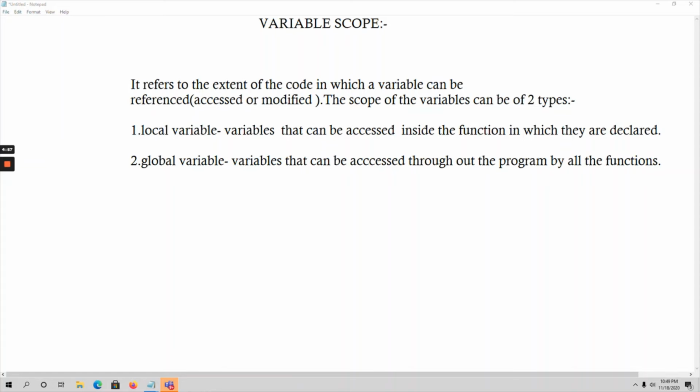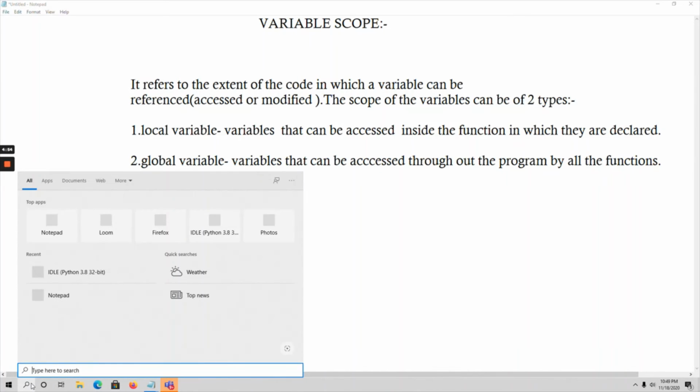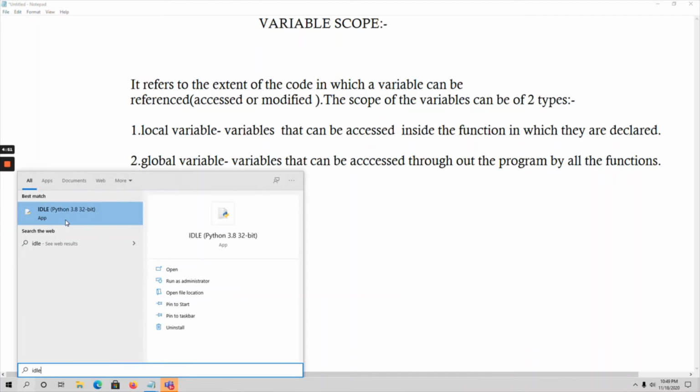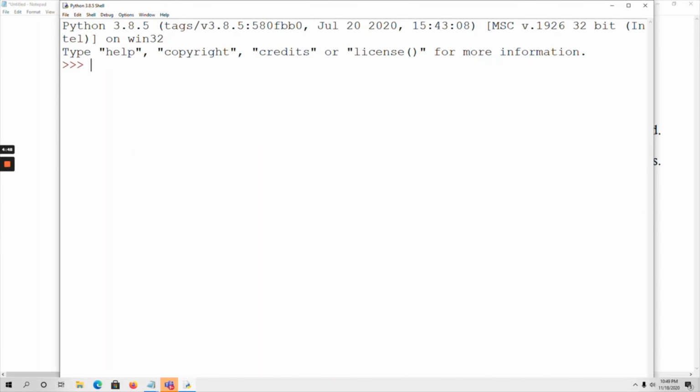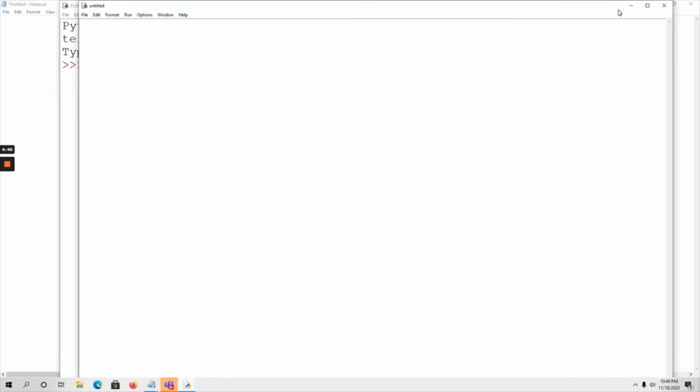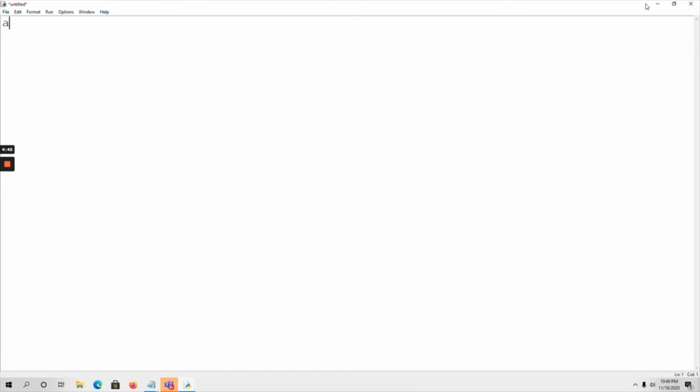Now let's see the execution of a global variable. Go to Python IDLE. Open a new file. Here I am taking a variable a. Before that I am going to write a comment: example of global variable. So here I am taking a variable a equal to 10. Def test.